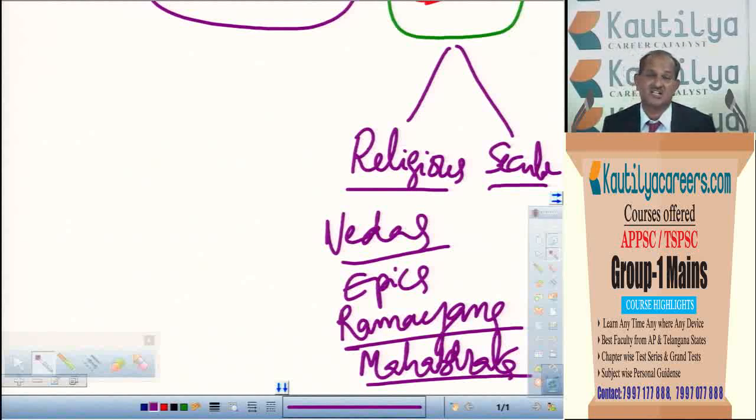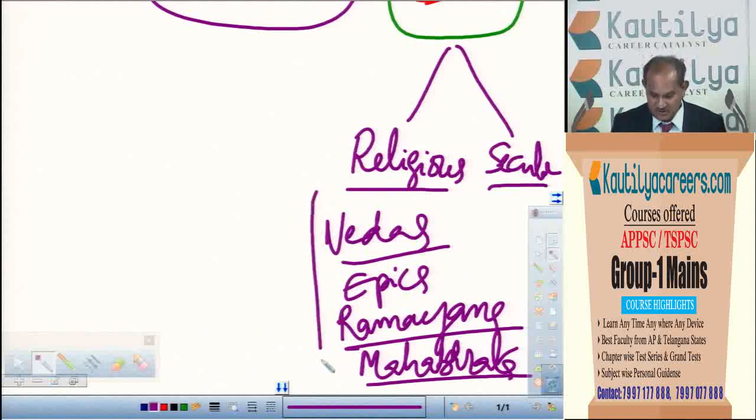Many Puranas were there. Astadasha Puranas were also there. Even such Puranas are giving information about a particular religion or about the god about whom they wrote. They also gave some information about some rulers whom the writer knew. For example, through the Puranas only we can know about the genealogy, or many issues about the Guptas, even Satavahanas, and so on. So in such a way, Puranas are helping us in knowing about history also.